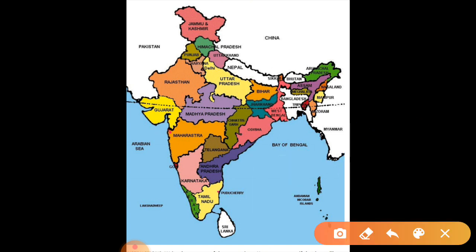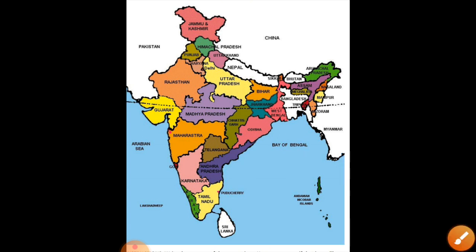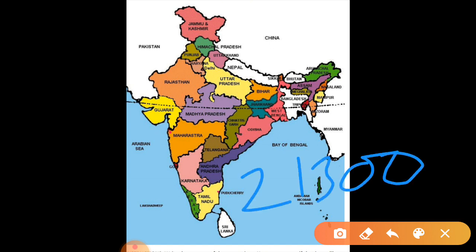And total, including the land area and the coastal kilometers, it is 22716.6 kilometers. Clear? If I don't include the islands, then it is 21300. If you get different figures, you can add or subtract accordingly, whatever the question asks. It is the total length of the landmass, the coastal area, or both.